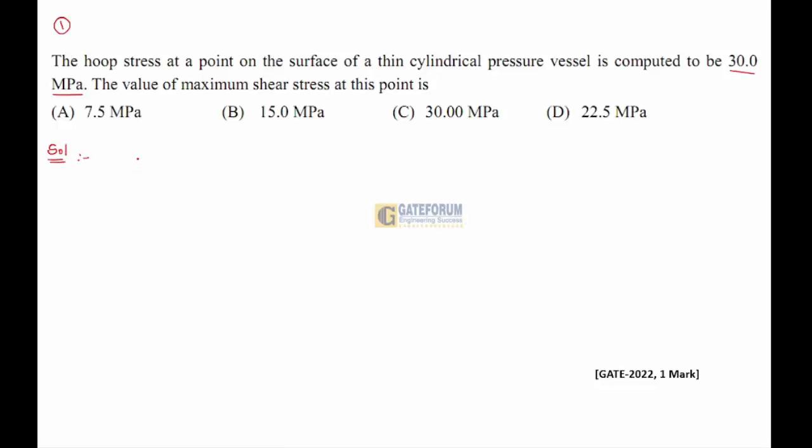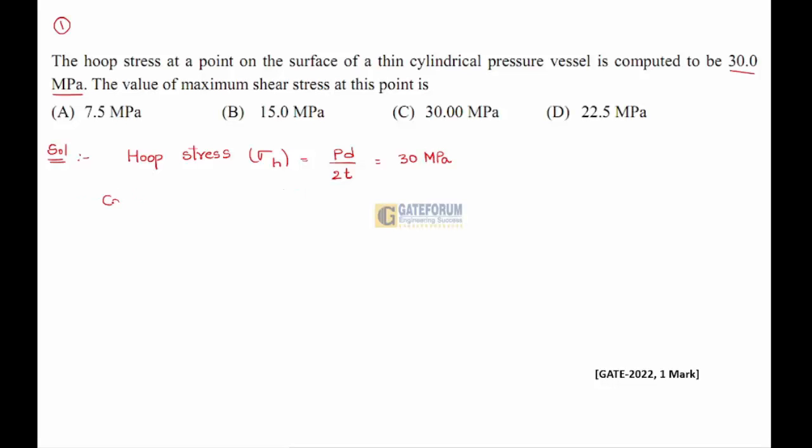He has given a thin cylinder pressure vessel with a computed hoop stress of 30 megapascal. When I talk about hoop stress, sigma h, the formula is PD by 2T. P represents the pressure, D is the diameter, T is the thickness.